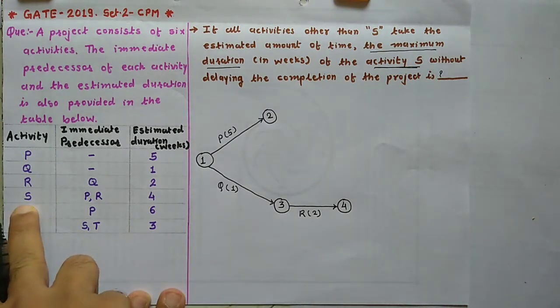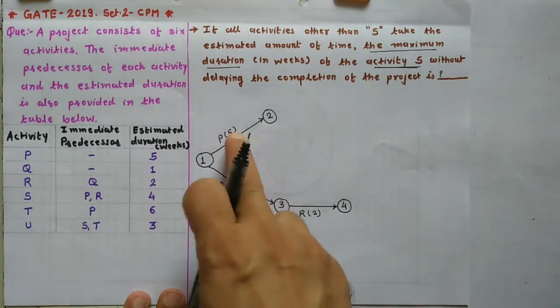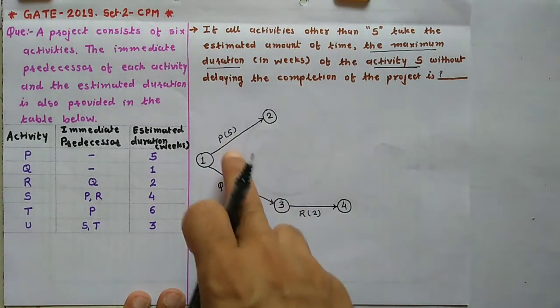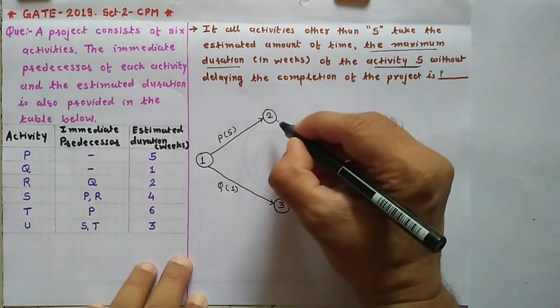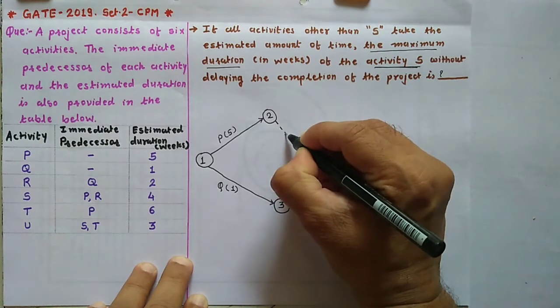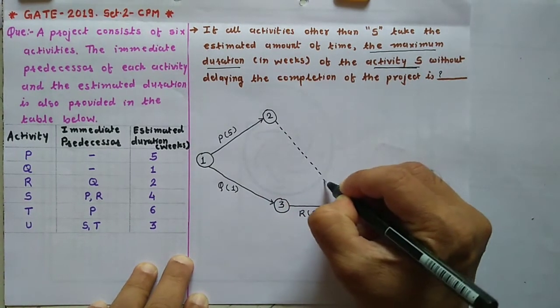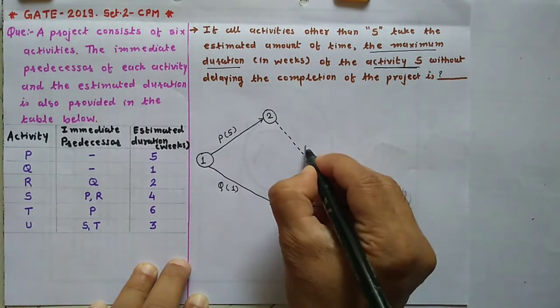Now activity S, predecessor P and R. P and R, here both are separate. So you have to join both activities by some dummy activity. So I will draw the dummy activity through which both can join. So this is dummy.